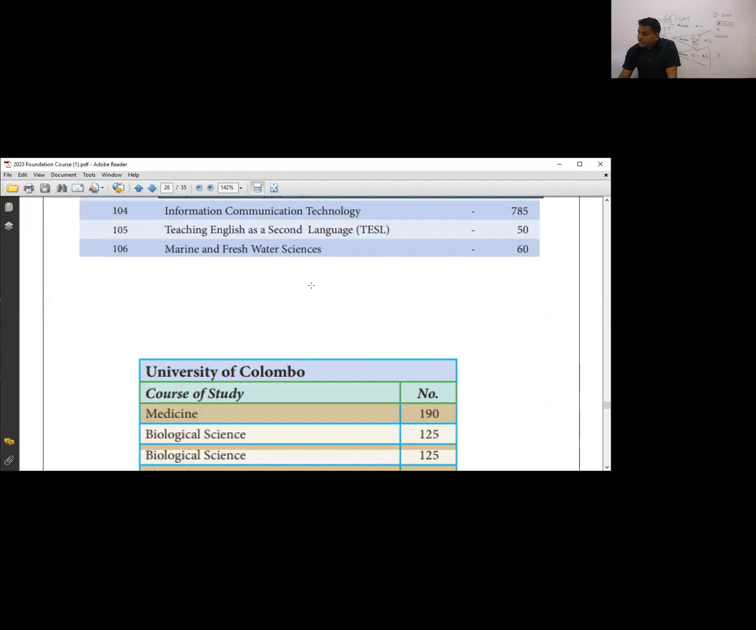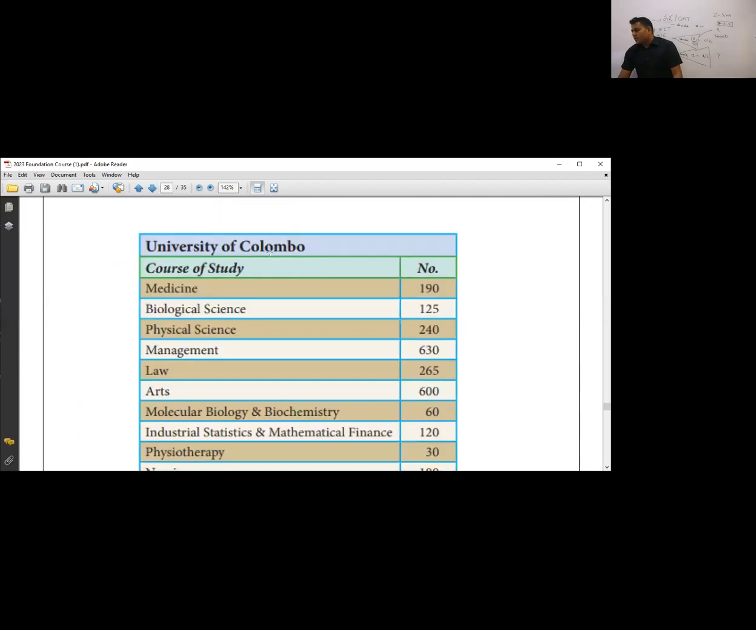This is university-based courses. So in University of Colombo, you have medicine, and only 190 students will be enrolled from Sri Lanka to Colombo medicine. Out of 1,500, they take only 190 for medicine in Colombo.